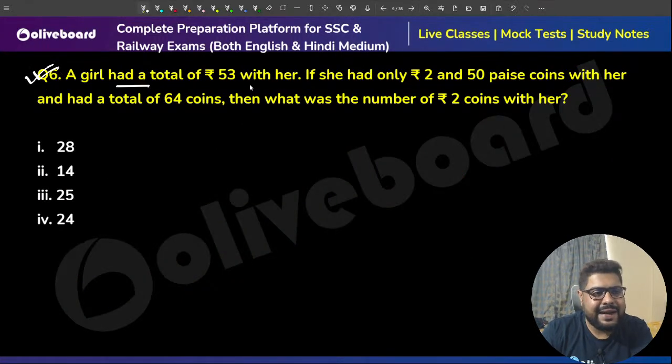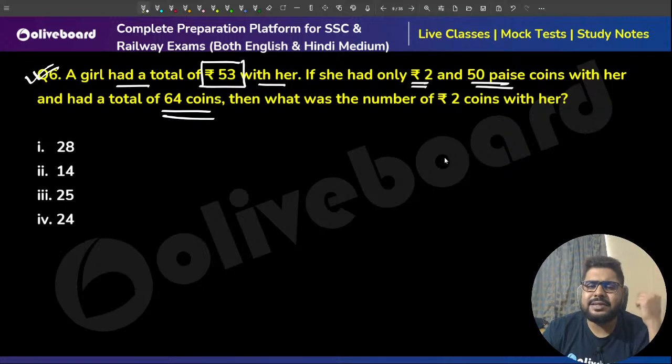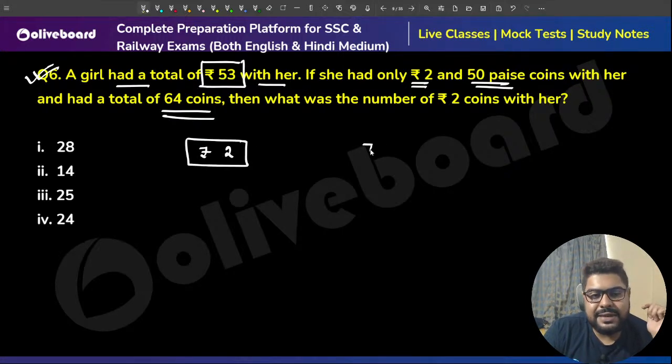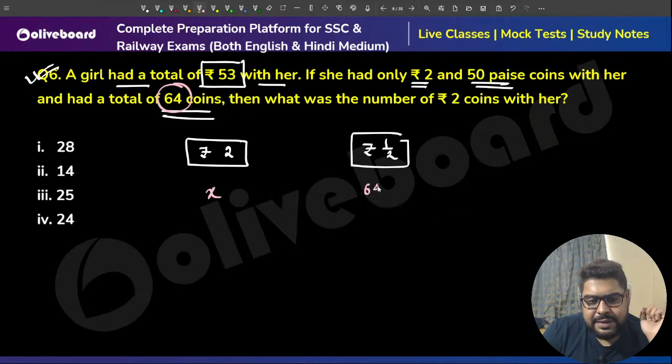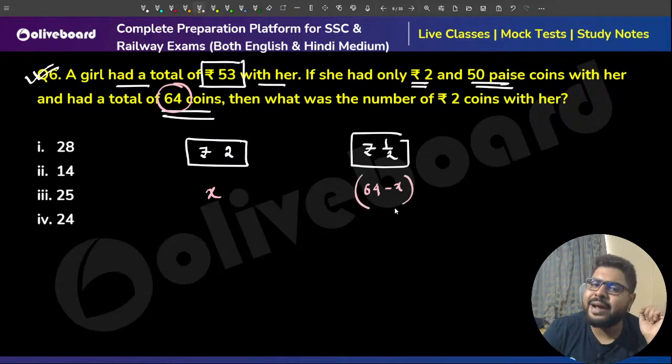A girl had a total of 53 rupees with her. Only 2 rupee and 50 paisa coins. Total 64 coins. Okay, sir, it's simple. So 2 rupee coins, and 50 paisa means half a rupee coins. I only know the total, 64 coins. I'm taking X as the number of 2 rupee coins. So 50 paisa coins will be 64 minus X, because total 64 coins are there.